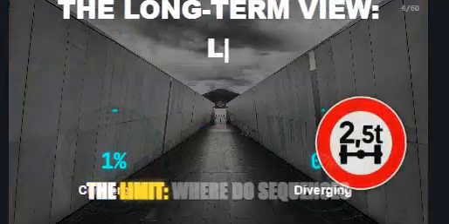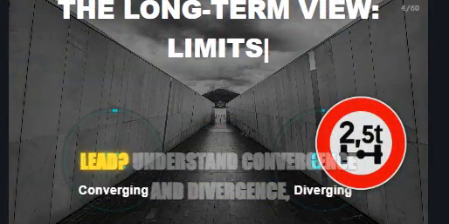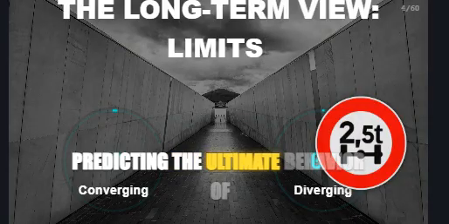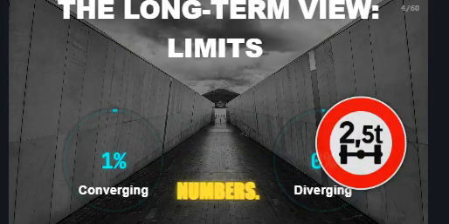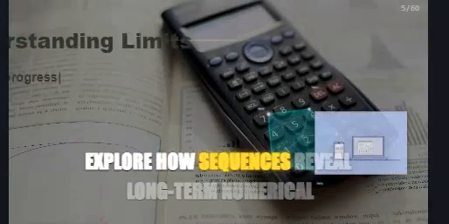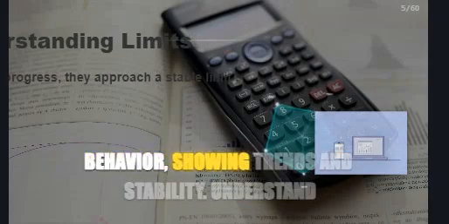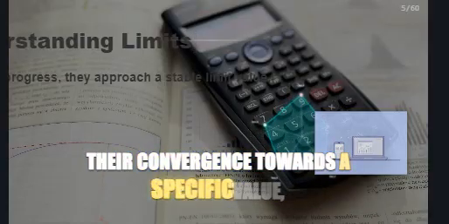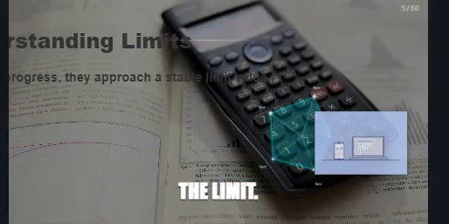The limit. Where do sequences lead? Understand convergence and divergence, predicting the ultimate behavior of numbers. Explore how sequences reveal long-term numerical behavior, showing trends and stability. Understand their convergence towards a specific value, the limit.